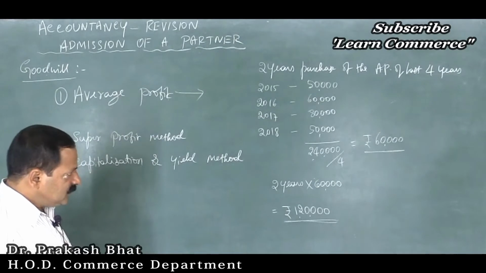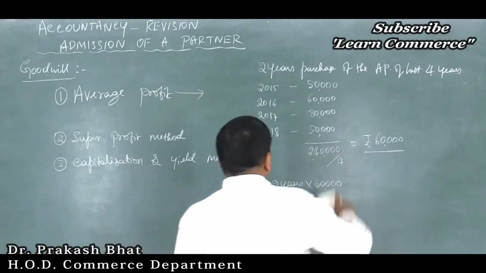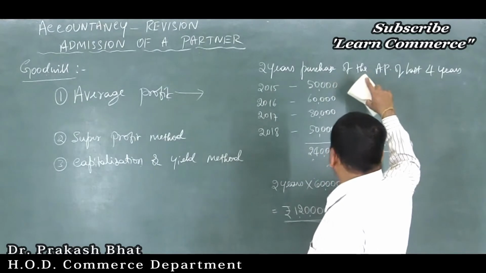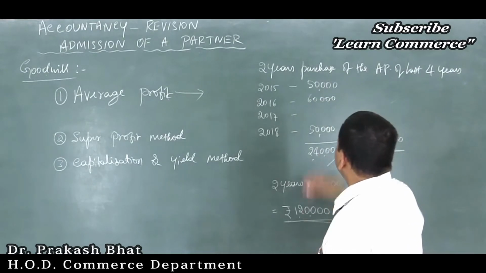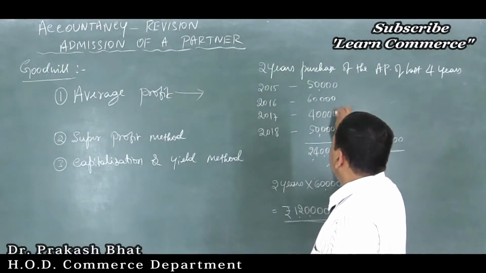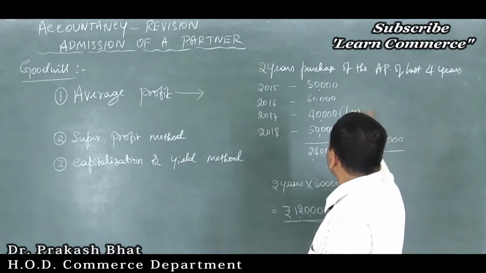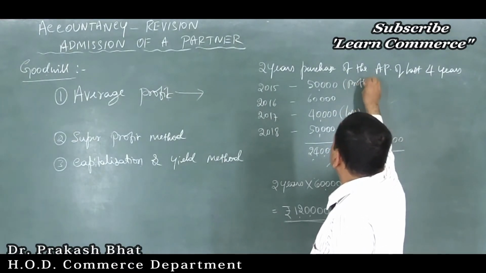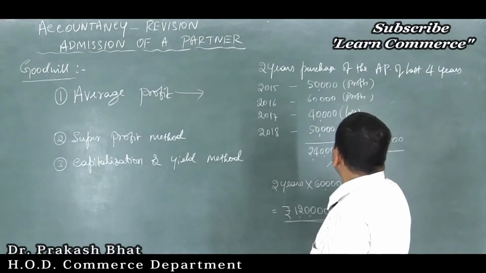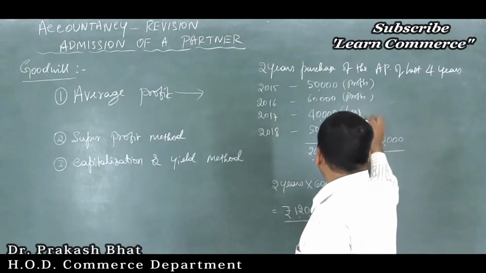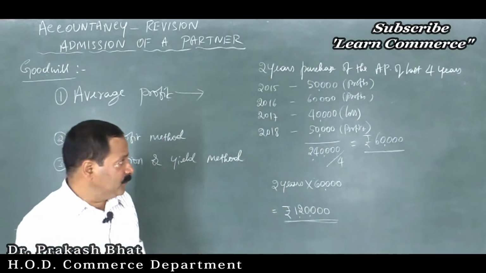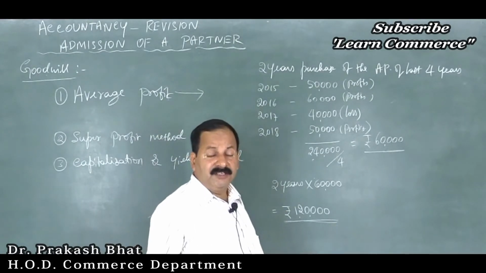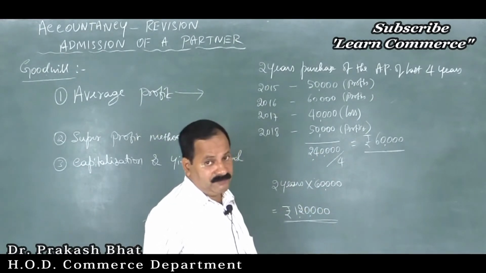Now, suppose there is a loss in any particular year, then how to calculate it? Let me take this as a 40,000 loss, a negative figure. This is profits, this is profits, and the last one is also profits. Now, how will you calculate goodwill in this case? They may intentionally give one loss, isn't it? 1 year loss and 3 years profit, like that they may give. If it is 6 marks, definitely they will do like this.